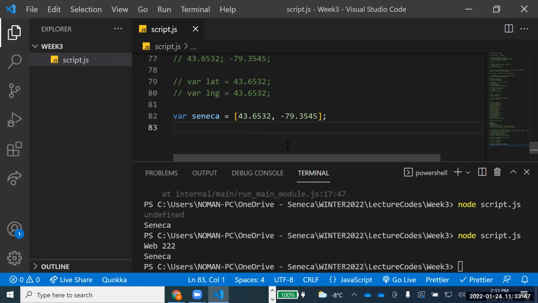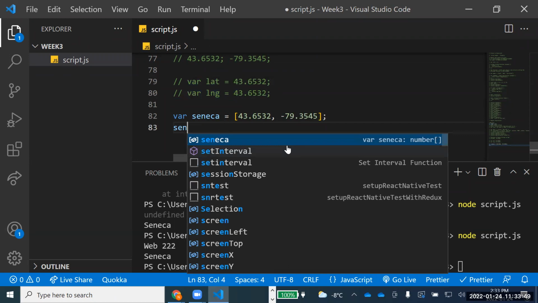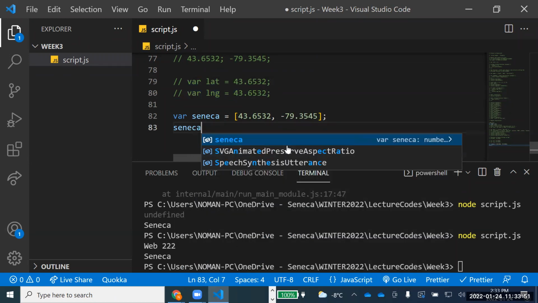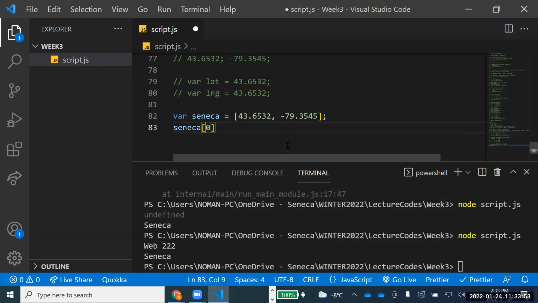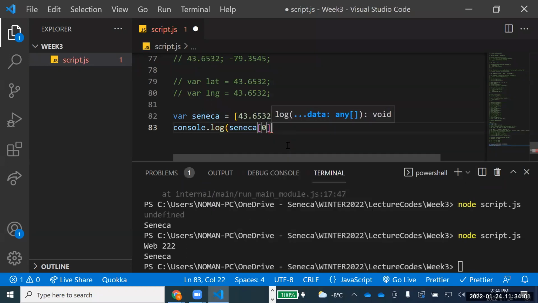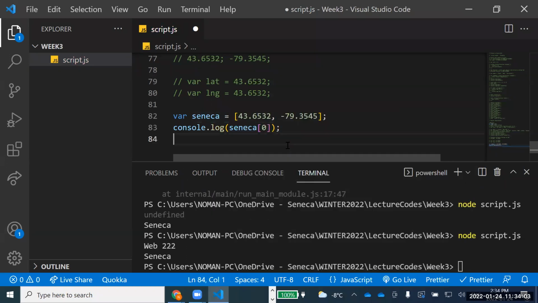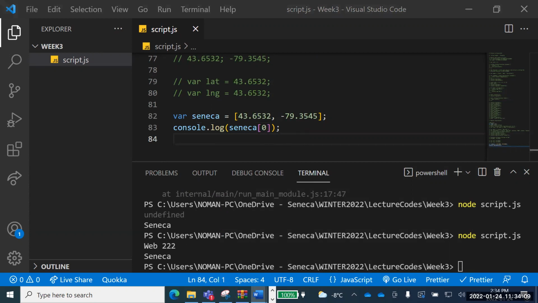And again, if you want to print one of them, if I say, for example, what is the latitude of Seneca College, you'll say, okay, if I want to find out the latitude, I'll have to do console log this one. Are you getting that? So if you do console log Seneca of 0, then you get that. And again, for smaller values, when there are only two values, it's easy to remember. But talk about a situation where there are lots of values, and you have to remember everyone's index.